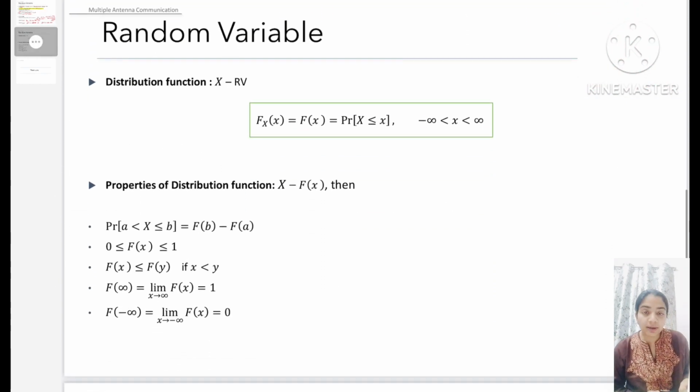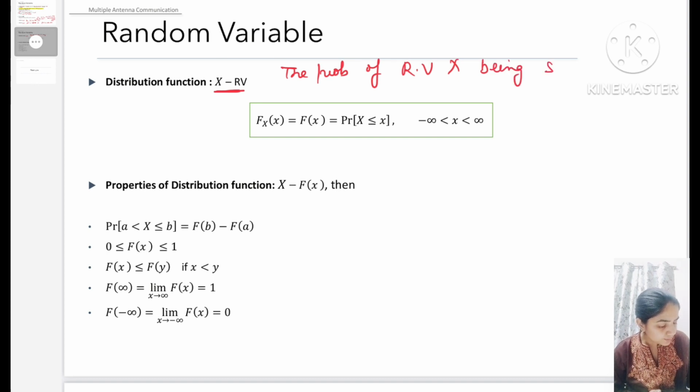Next, the probability of a random variable x taking a value less than or equal to some given value is defined by the distribution function, that is capital F of x, or simply f of x.